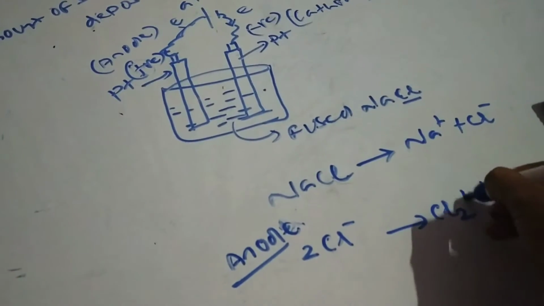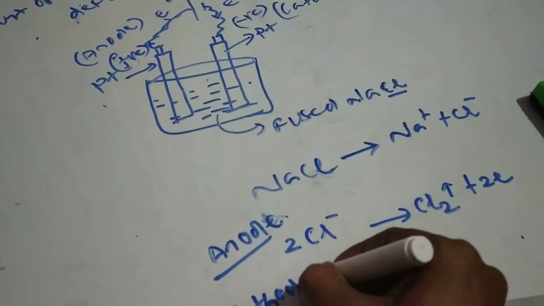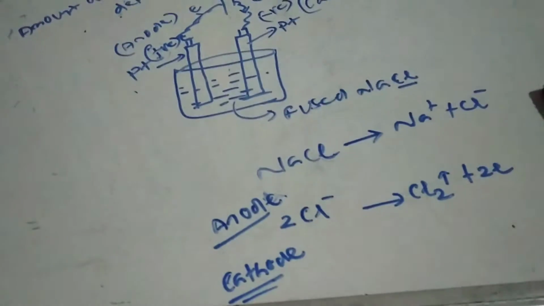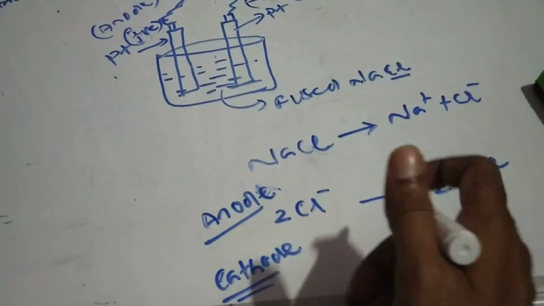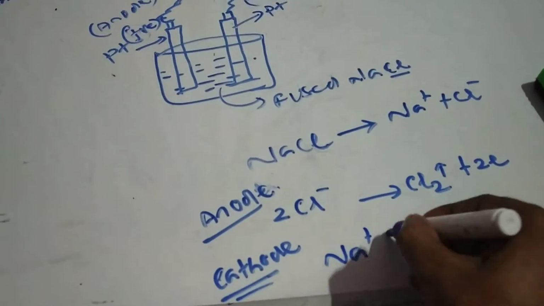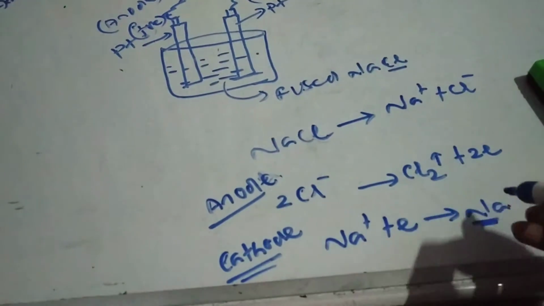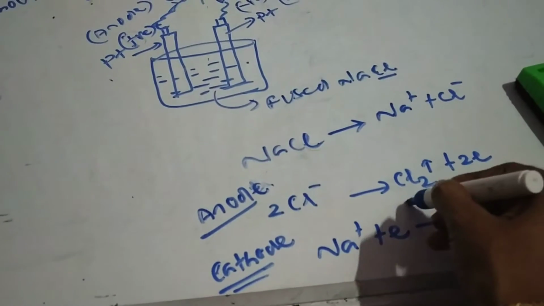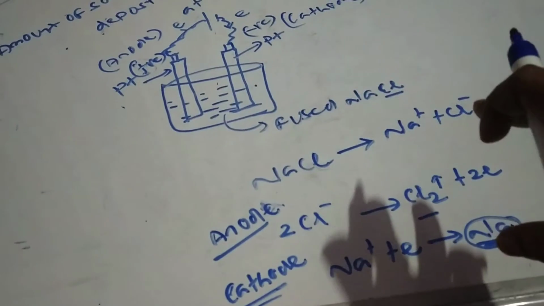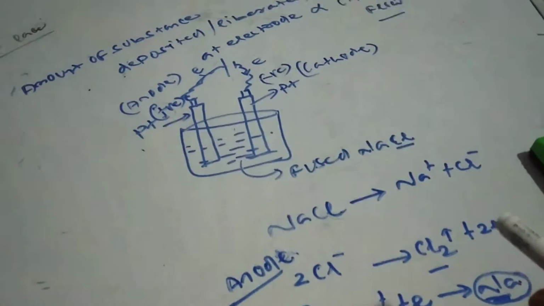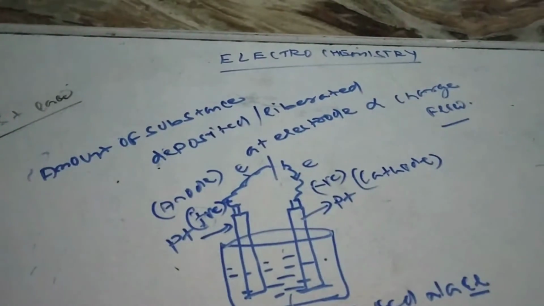So here at the anode the chlorine gas will be released, whereas at the cathode what will happen? Cathode is here negatively charged, so Na plus will migrate to the cathode, and the Na plus accepts electron due to reduction and will be converted to sodium. So here sodium is deposited, and at the same time the chlorine gas starts to release from the anode. And I told, according to the first law of electrolysis, the amount of substance deposited or liberated is directly proportional to the charge flow through it.